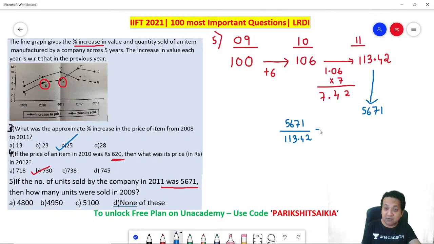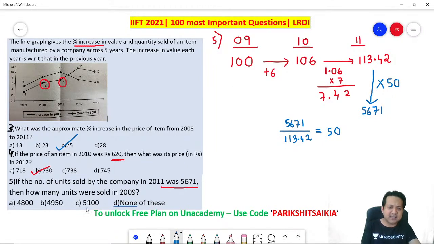You'll get your number as 50. Right? Perfect. It means the multiplying factor is 50. It means your calculations, if you have to convert to the author's calculation, every number of yours has got to be multiplied with 50.